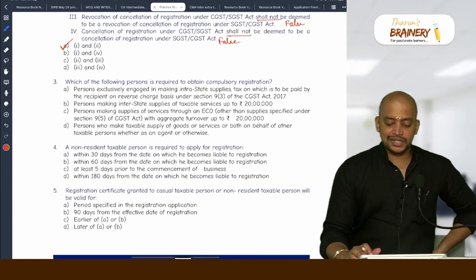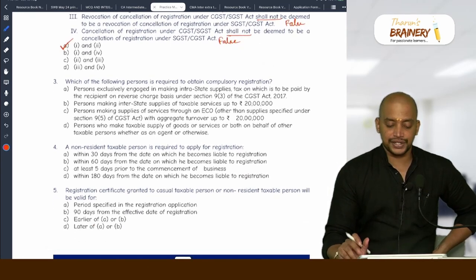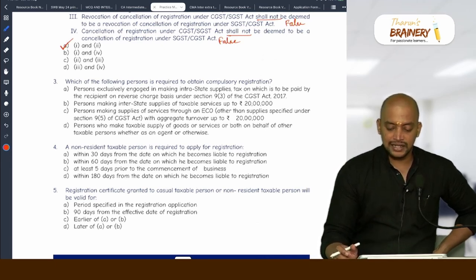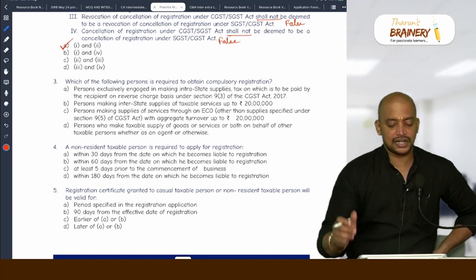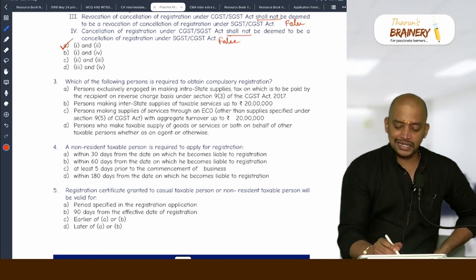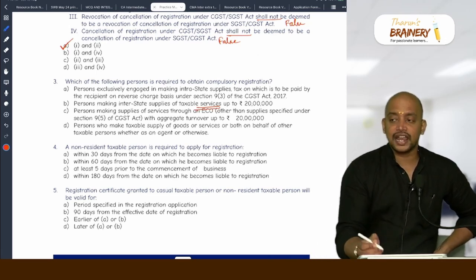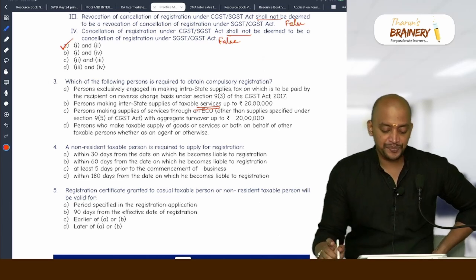Which of the following persons is required to obtain compulsory registration? Persons exclusively engaged in making intrastate supplies, tax on which is to be paid by the recipient on reverse charge: no compulsory registration. Person making interstate supply of taxable services: services, again no compulsory registration.